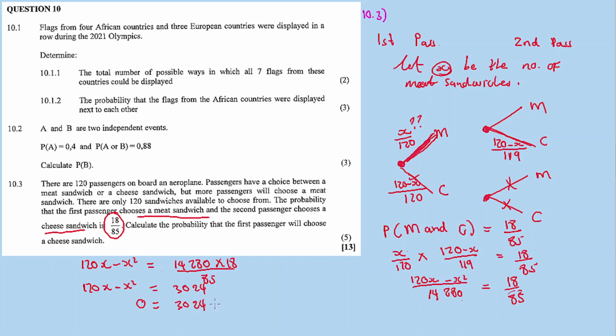Transpose what's on the left to the right so that x squared is positive: x squared minus 120x plus 3024 equals 0.